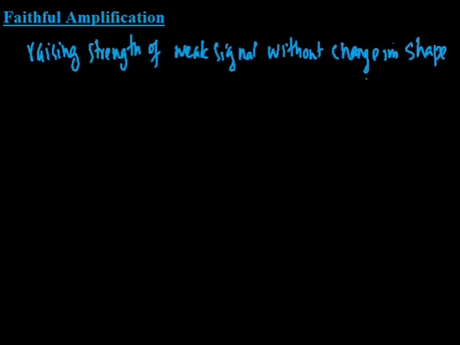To achieve faithful amplification, the condition on the transistor circuit is that the base emitter junction should be always forward biased, and the collector base junction, that is the collector diode, should be always reverse biased.